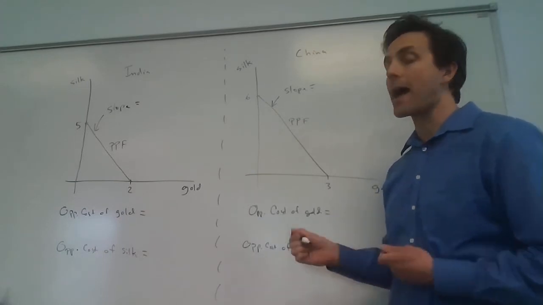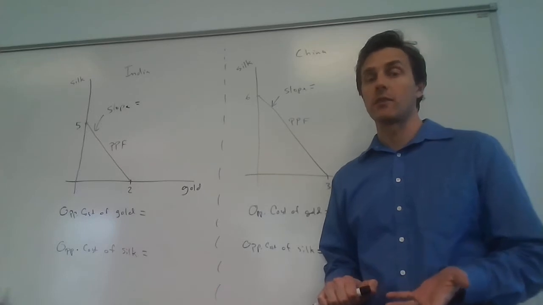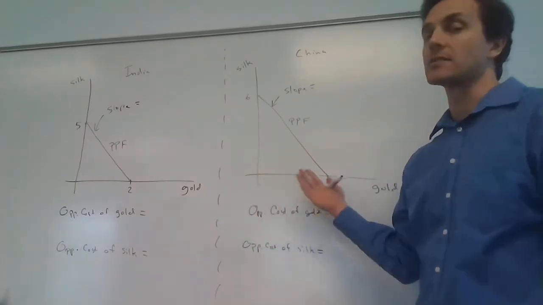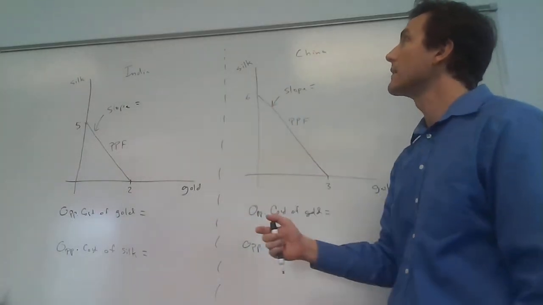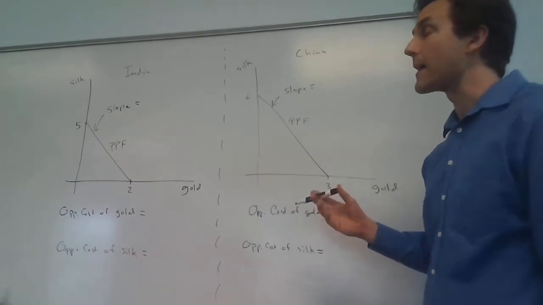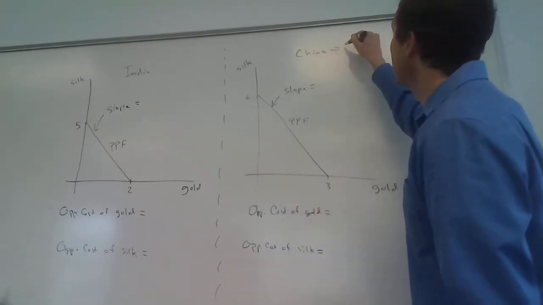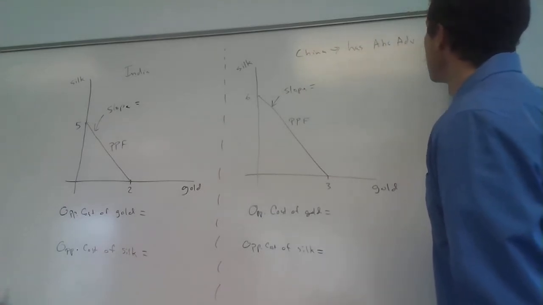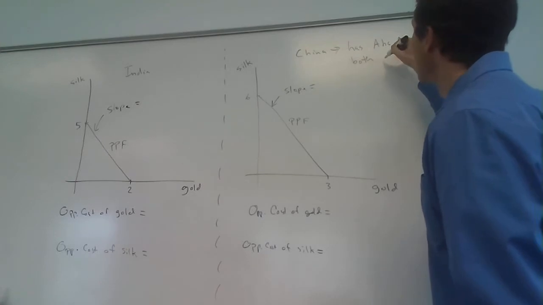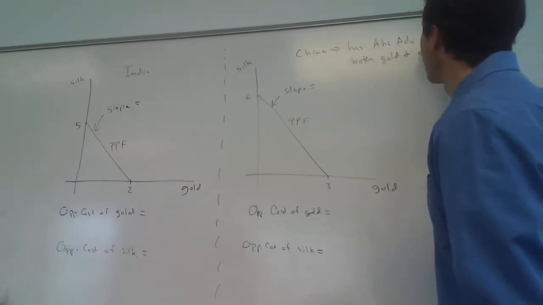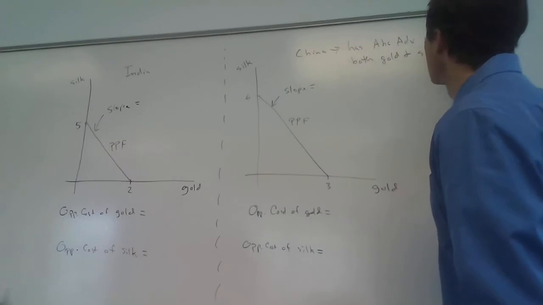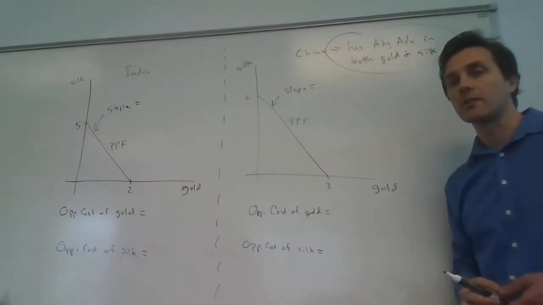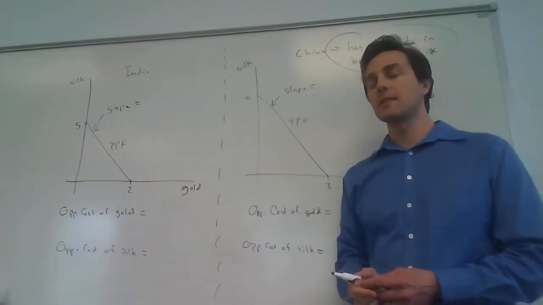That means that China has an absolute advantage in both goods. They can produce more gold per worker than India, so they have an absolute advantage in gold, and they can produce more silk per worker than India. So China has an absolute advantage in both gold and silk. That's one thing that we figured out. China has an absolute advantage in gold and silk, which means that India doesn't have an absolute advantage in anything.